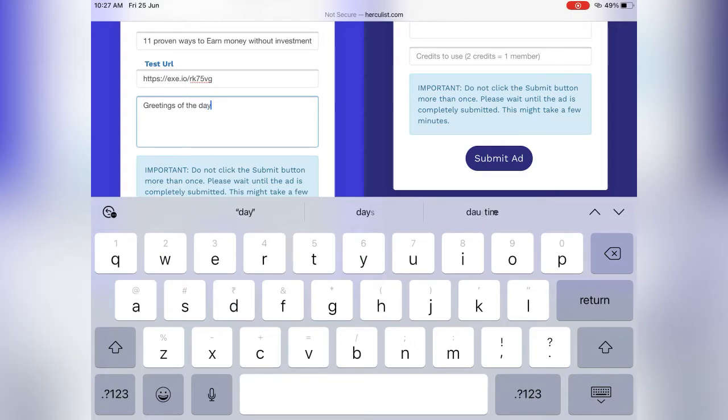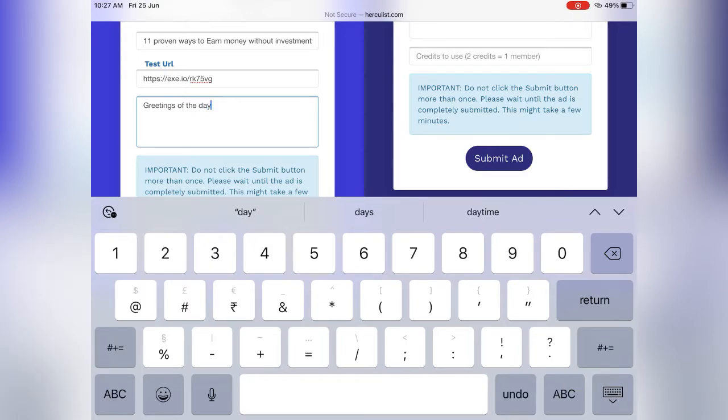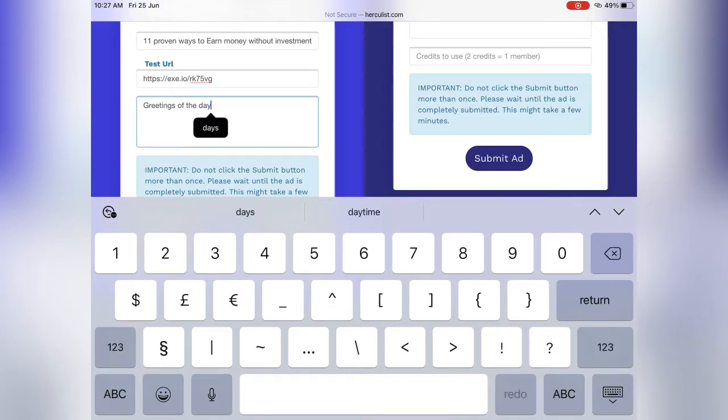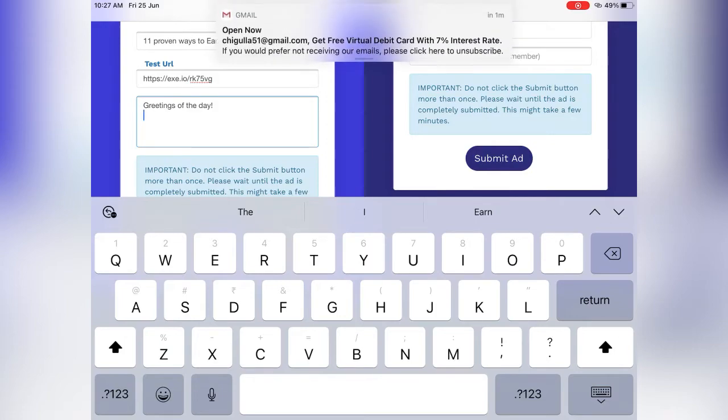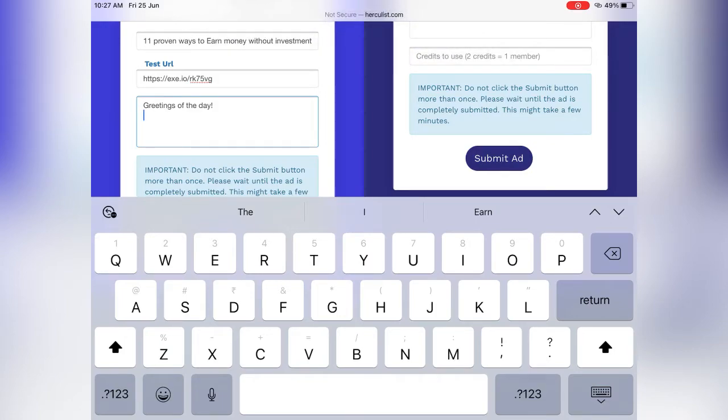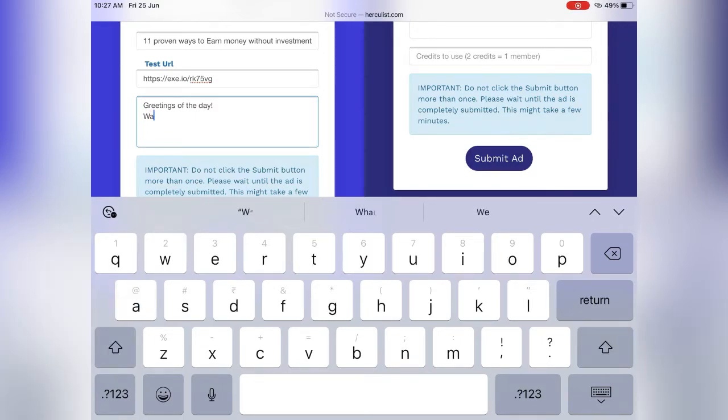This mail will be sent to 1,000 people. By just sending a mail, you can reach 1,000 real people who can actually click on the link, and when someone clicks on the link, obviously you will earn some money. This is how the process works: when someone clicks on the link, first they will be provided with some ads, and when the ad is completed, they will be redirected to the page that we copied in the first step. So this is how it works. I hope you have understood this way of earning money.